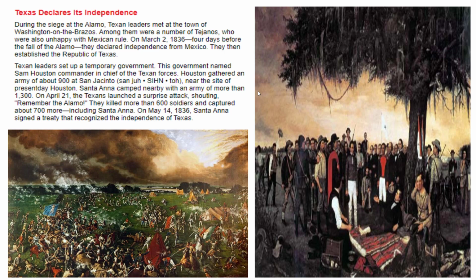Question 17. What happened at the Battle of San Jacinto? The Texans launched a surprise attack, and they were able to defeat Santa Anna, which leads us to question 18. What did Santa Anna sign on May 14, 1836? He signed a treaty that said Texas was indeed independent.